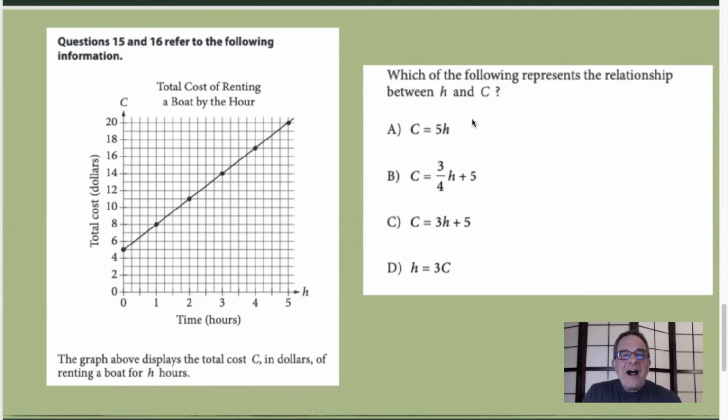Anyway, our last question is a graph. And we're going to see that these are easy questions. They come in lots of different flavors, but they all are similar. You have an equation you're trying to match to the graph. Let's take a look at the question. Which of the following represents the relationship between H and C? Then we look at this and we go, there's H, there's C. Okay, which one of these represents that?